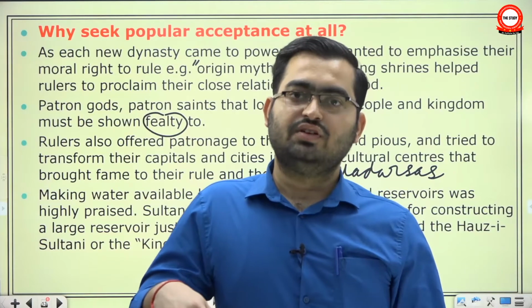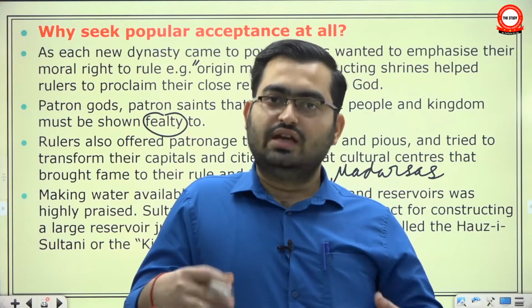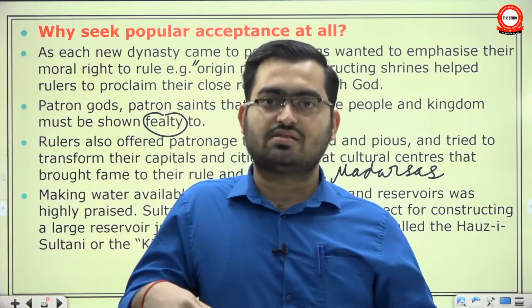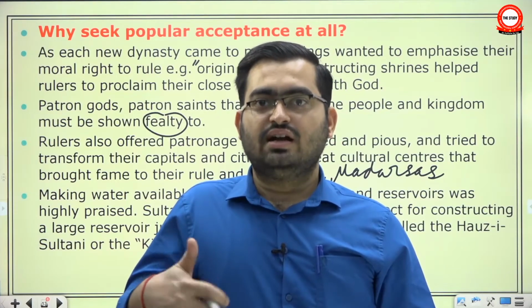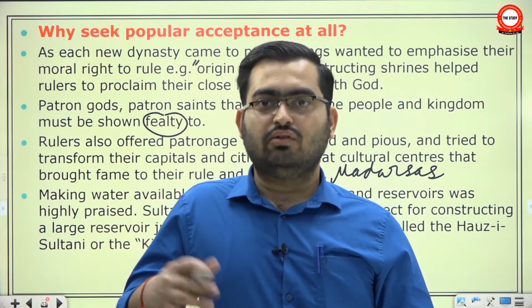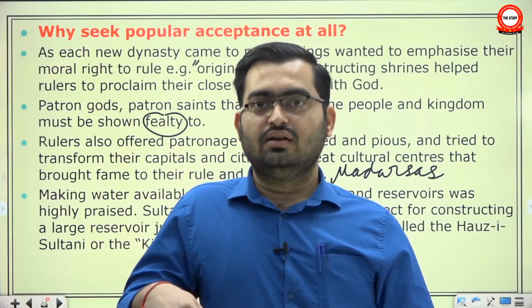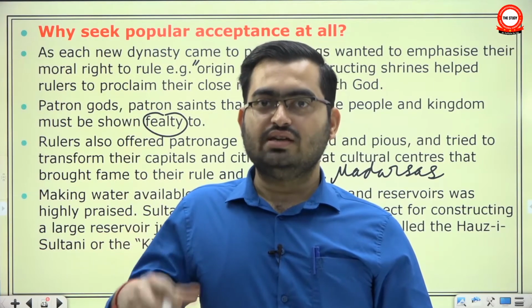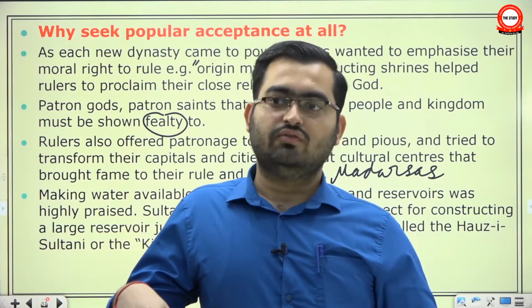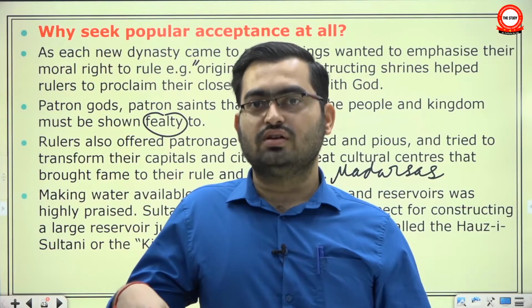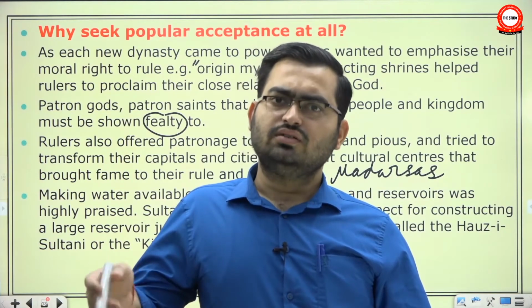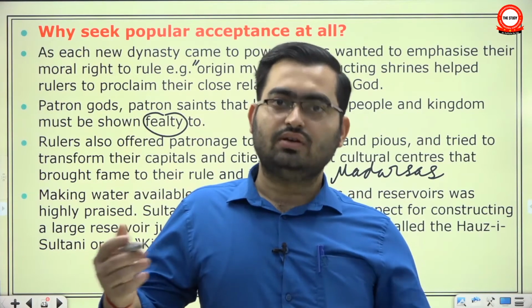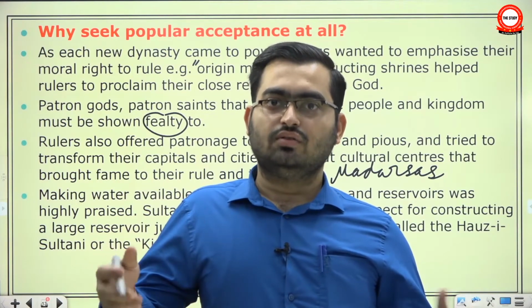That if elements of nature did not function properly, if there were not regular rains, if there were recurring famines, if there were epidemics, then somehow people would start turning against the Sultan. Now, a Sultan that you have not elected, but you think that, okay, since heavens and gods are so against us, we must have done something wrong. We must have allowed a wrong person to rule over us.